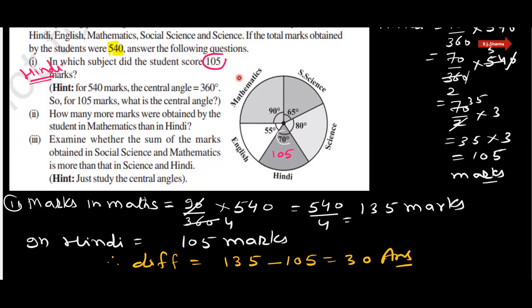इस स्टूडेंट ने मैथमेटिक्स में हिंदी से 30 मार्क्स ज्यादा लाए हैं. So that is the answer of this question, and the answer of this question is 30 marks. Okay. And now the third part of this question, examine whether the sum of the marks obtained in social science and mathematics is more than that in science and Hindi.